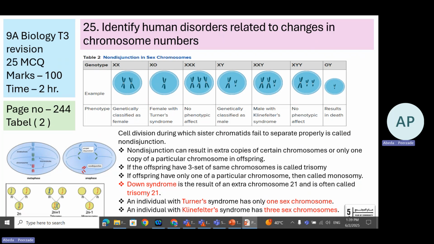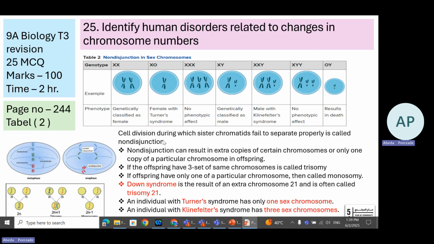Learning objective number 25, page number 244, table number 2. Definitely we are expecting this table to come in the exam, either the full table or an individual structure to identify the phenotype. To understand this and answer this question correctly, to get the full 4 marks, we must know the concept.